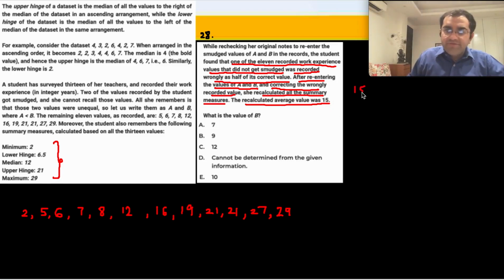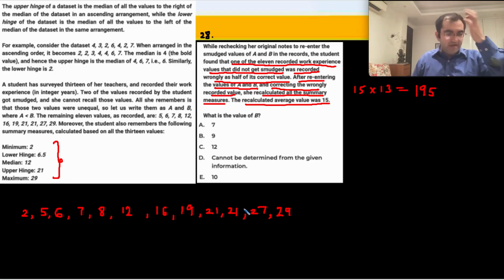Average is 15. 15 into 13 is how much? 195. We now get a value where the sum of all the values has to be 195, जिसमें से B का वैल्यू हमें नहीं पता है and one of the values has to be put in again. ठीक है. Okay. So I need a total of 195. What is the current total? Current total is 173.